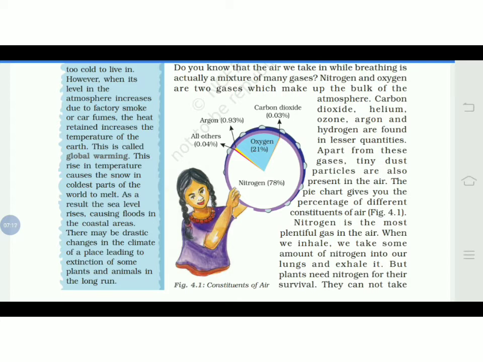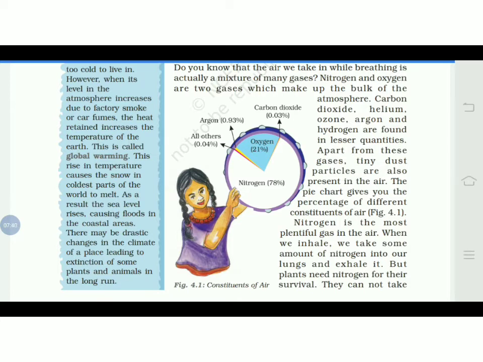Even you can see the climatic change also. When there are different seasons, two severe seasons can be felt during the seasonal changes. It would be too hot or too cold, and in that condition also the people could not survive. So there may be drastic changes in the climate of a place, leading to the extinction of some plants and animals in the long run.